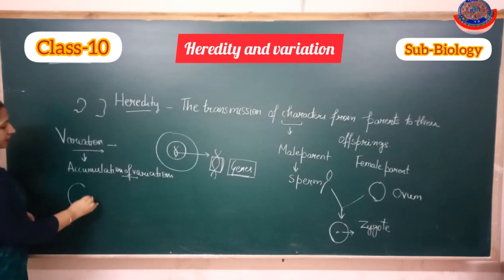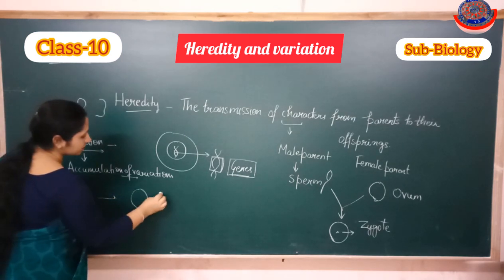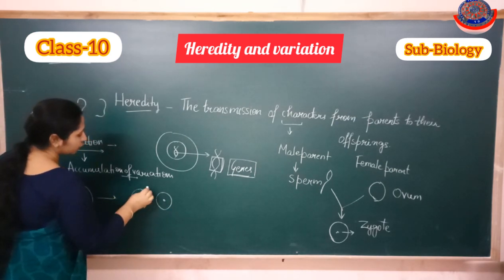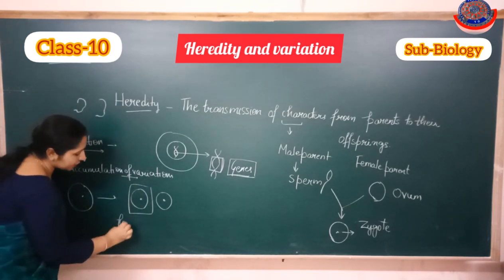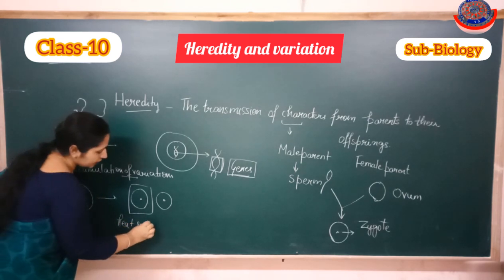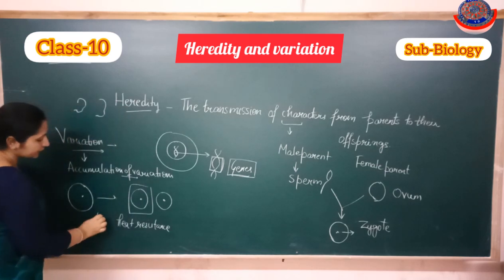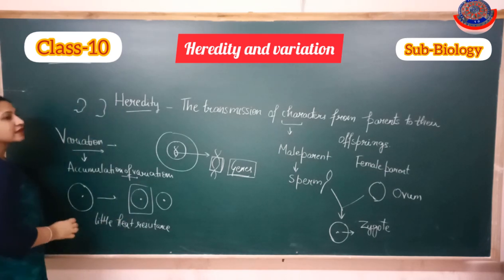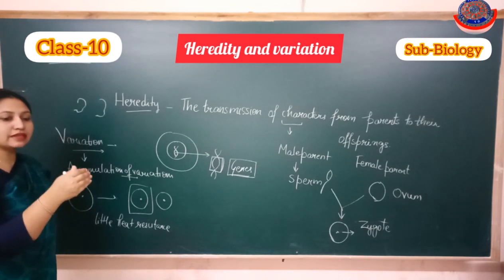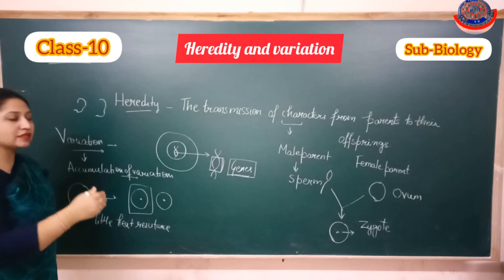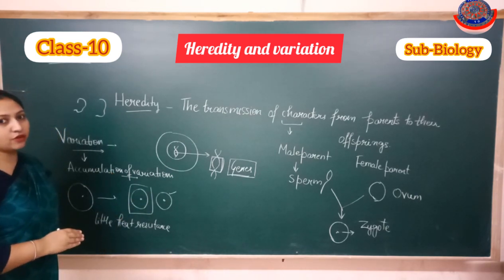Suppose a bacterium produces two daughter cells, but one of these cells has a heat resistant property. Having a little heat resistance means it can survive in a slightly high temperature. But the other bacterium is not able to survive in that kind of temperature.